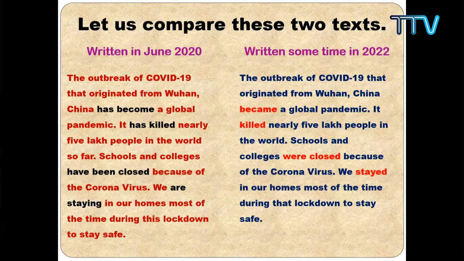Schools and colleges were closed. We stayed in our homes most of the time. Now here, in the first text, during this lockdown, because this is something that is happening presently, right, in the present situation. But in the second text, you might have noticed that instead of this, I have used that. We stayed in our homes most of the time during that lockdown, because this is an event of past, not present.